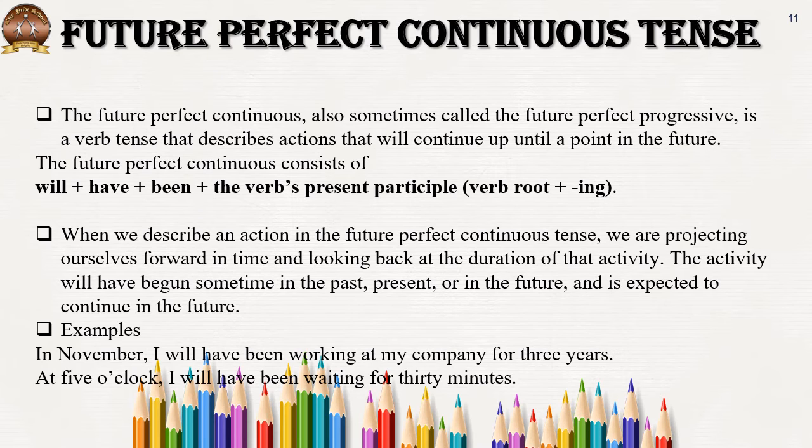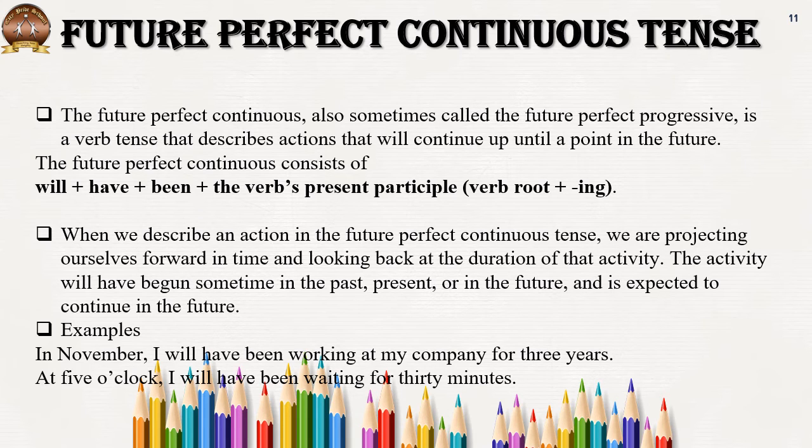Root form of verb plus ing. When we describe an action in the future perfect continuous tense, we are projecting ourselves forward in time, looking back at the duration of that activity, and that activity will have begun sometime in the past, present or future and is expected to continue in the future. Example: in November, I will have been working at my company for 3 years. See, the action started 3 years back and it is still continuing and will go on in the future.